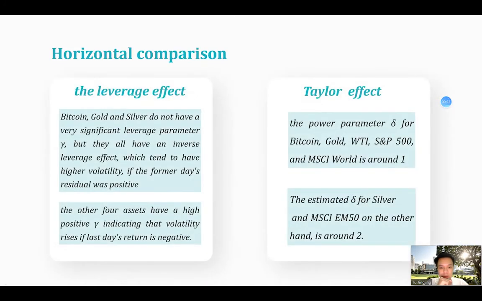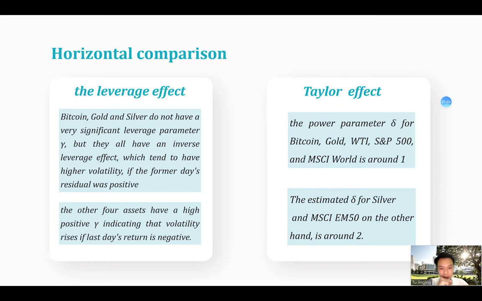According to that, we find Bitcoin is more similar to gold and silver than to the other assets. They do not have a very significant leverage parameter gamma, but they all have an inverse leverage effect, which tends to have a higher volatility if the former day's residual was positive. And the other 4 assets have a higher positive gamma, indicating that volatility rises if the last day's return is negative.